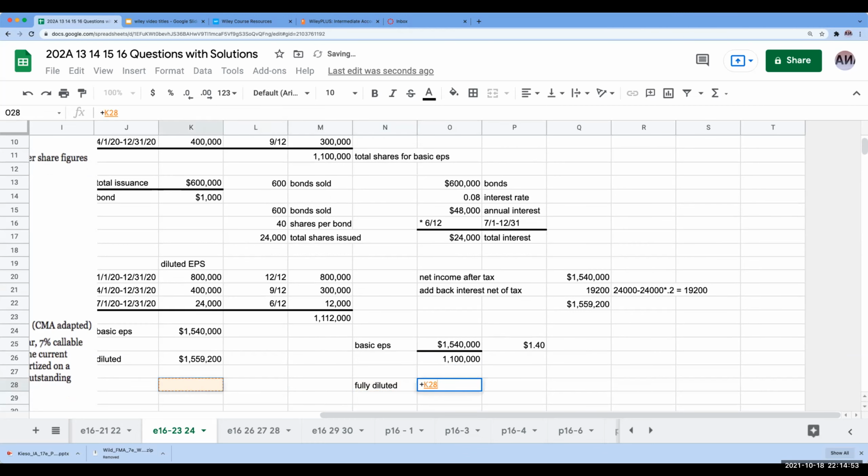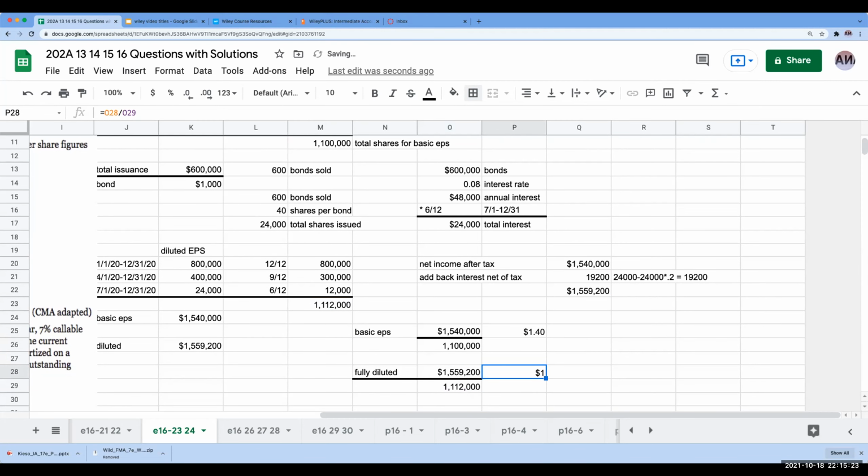Right over here, I've got 1,559,200. Remember, I had to add back this amount because I'm assuming it's converted, so I wouldn't have to pay that interest. Because this is net income after tax, I have to add this number back after tax, or basically with those taxes taken out. So over here, I'm going to divide this by my fully diluted shares, which is 1,112,000. I get this over here, and my value is interesting. This is slightly higher.